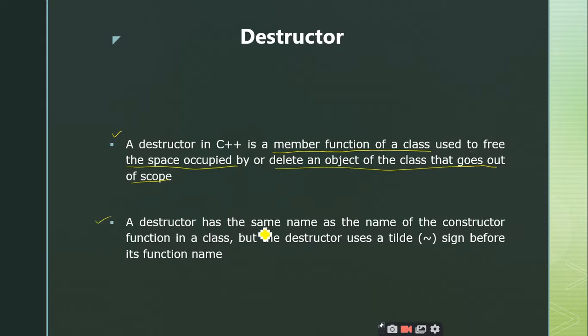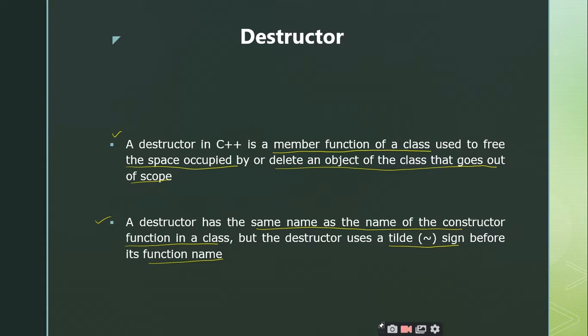And the destructor has the same name as the name of the constructor function in a class, but the destructor uses a tilde sign before its function name. This is everything we know. Is it clear up to this point? So once we are clear with the destructors, we will go to the concept of virtual destructors. In yesterday's class, we saw that there cannot be virtual constructors, but there can be virtual destructors. Do you remember that point?